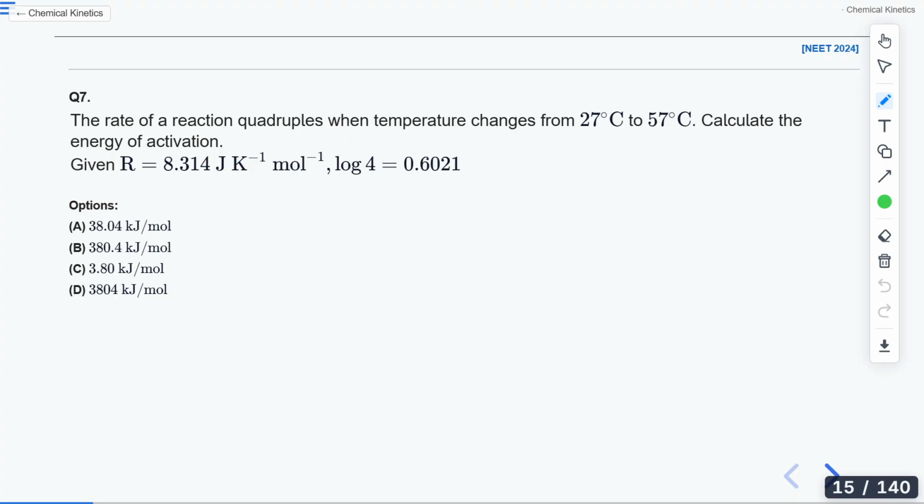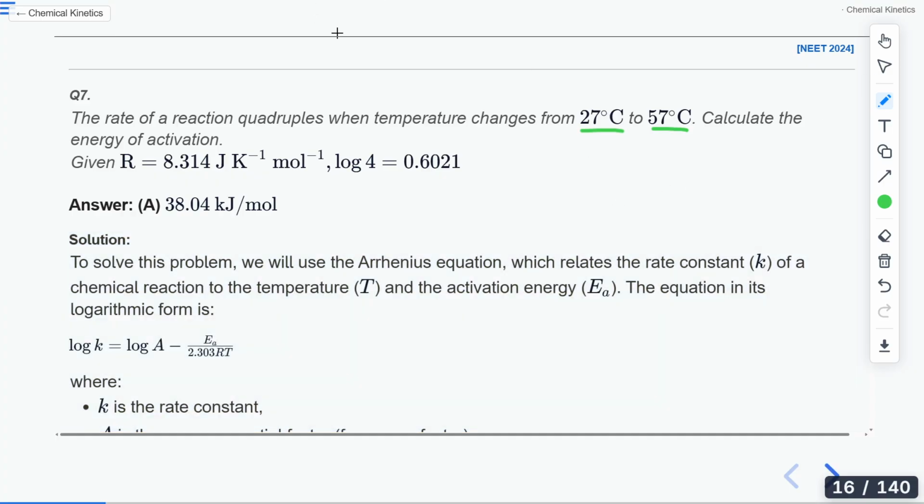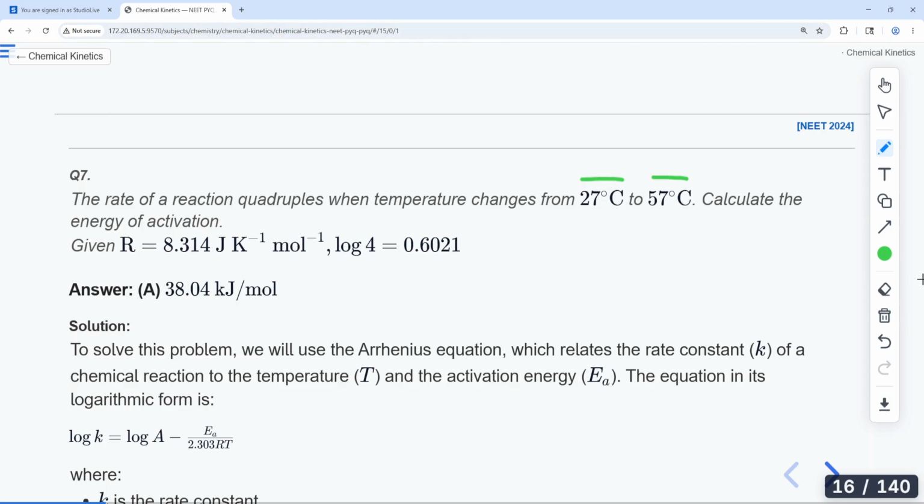Yes, you will take 300 and 330. So you have to convert this degree Celsius into Kelvin and then use it in the formula. Now moving on to the answer. The correct answer would be A and not B. How will we solve it? To solve it, what will you do?